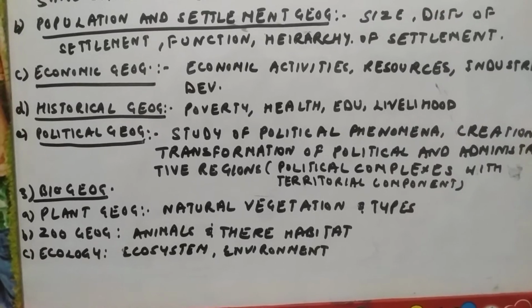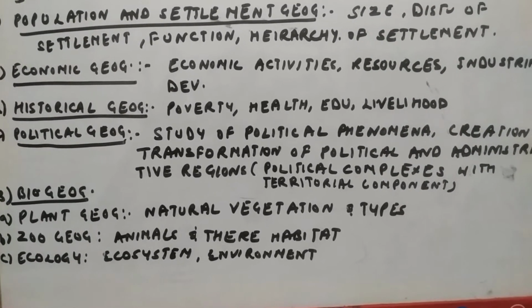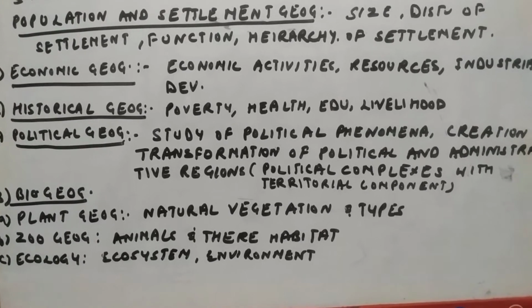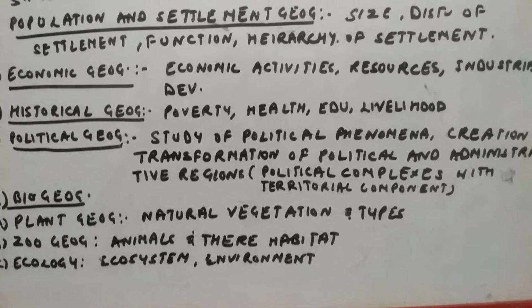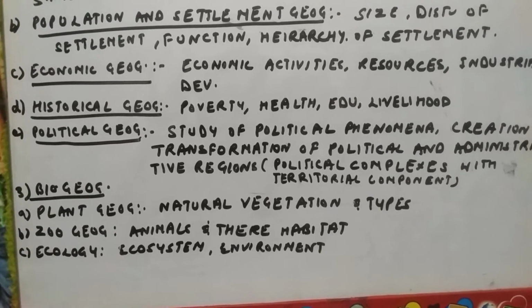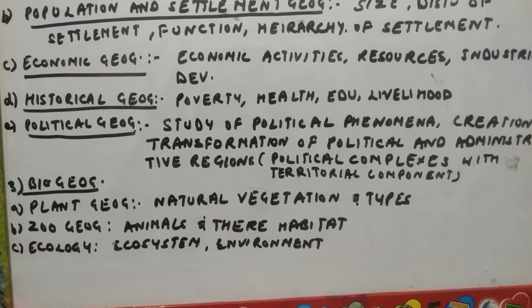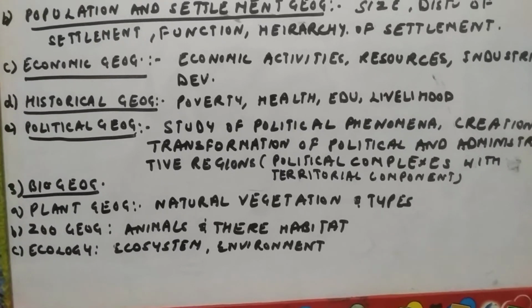Next comes zoo geography, that is about the animals and their habitat, how the animals have adapted themselves in the forest area where they are living, the area they have got to live, or even if they are living in houses, how they have adapted themselves there. If they are living in the zoo, how they have adapted themselves in that area.